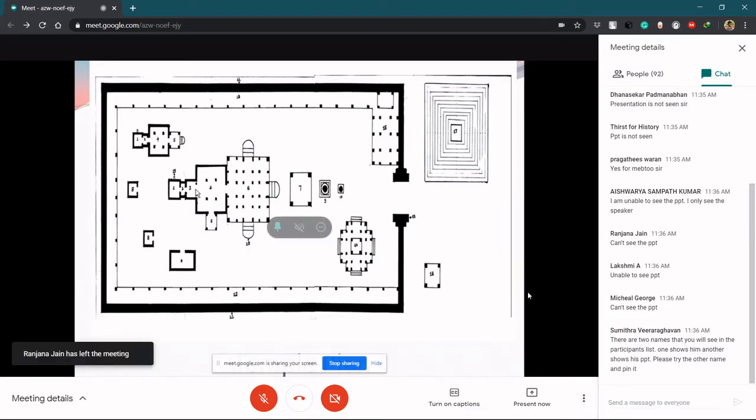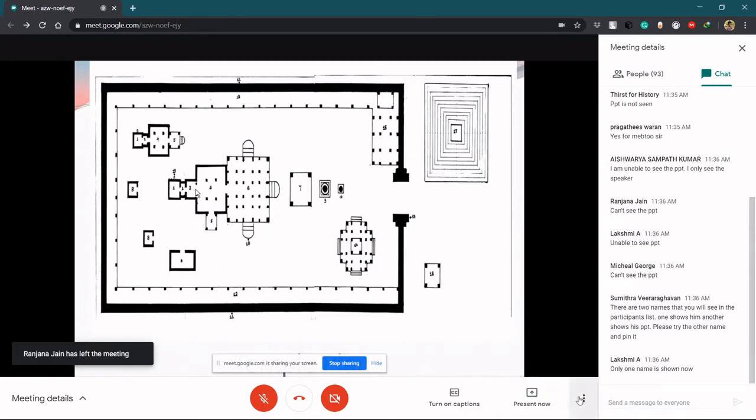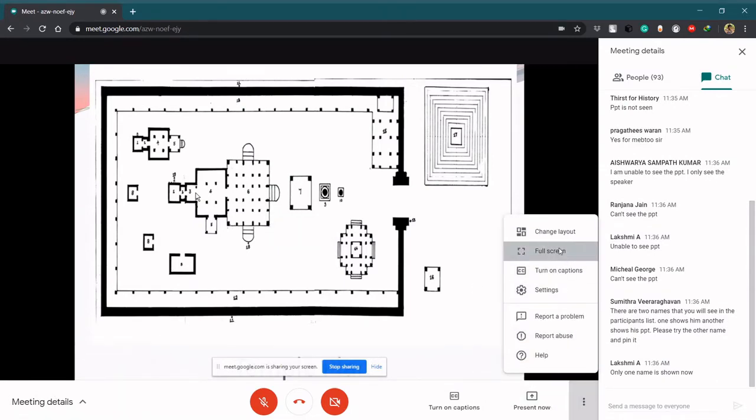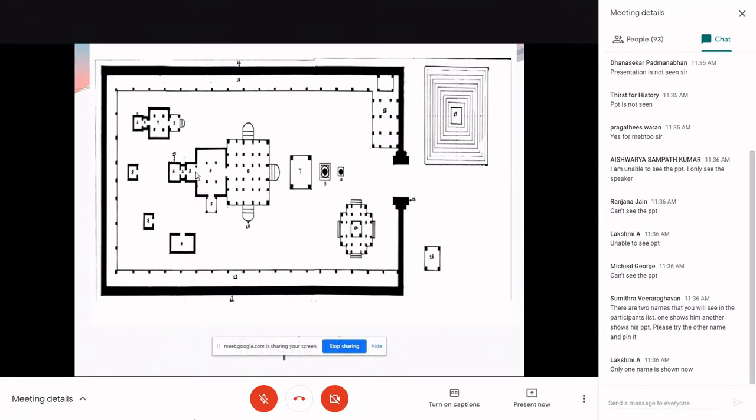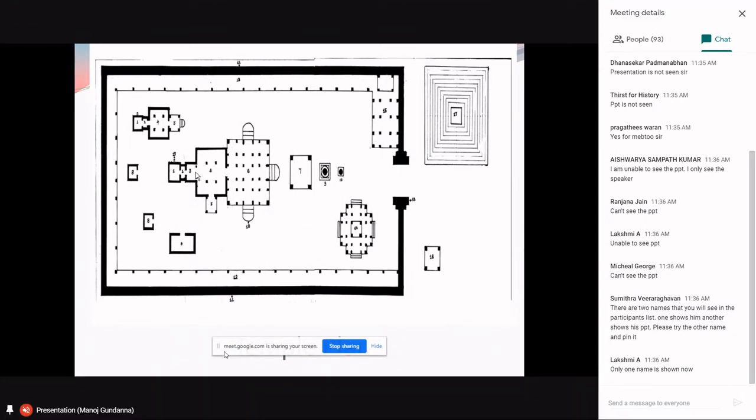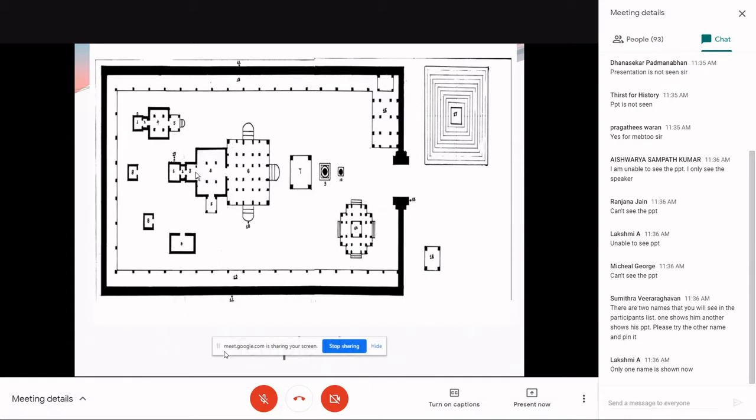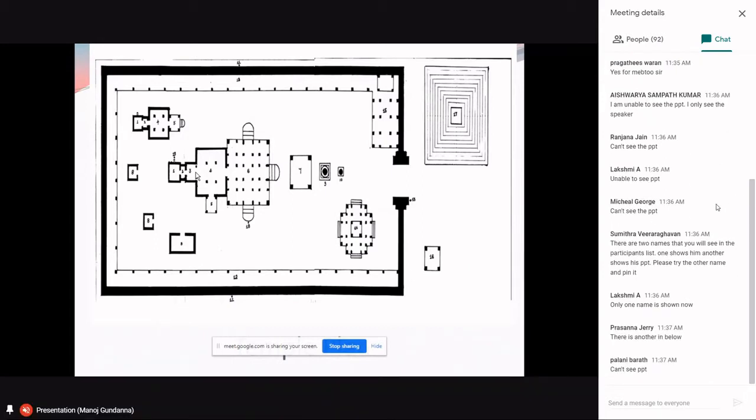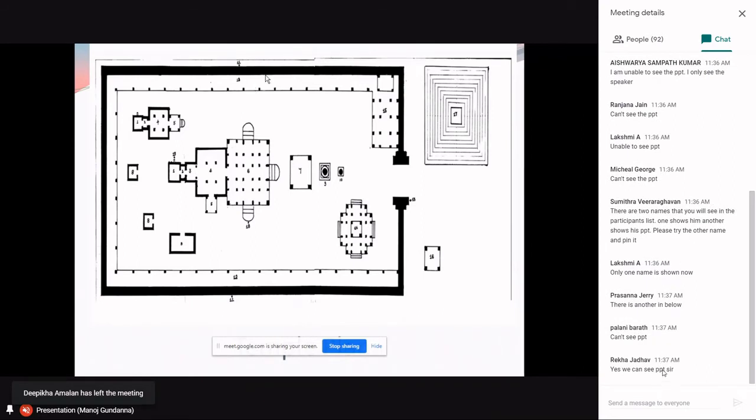So by the later period, I mean this later period would date back as early as... as it started increasing, there were various mantapas like the Ranga Mantapa, where what is called Ranga Bhoga is performed.